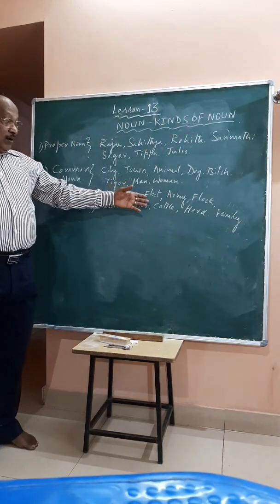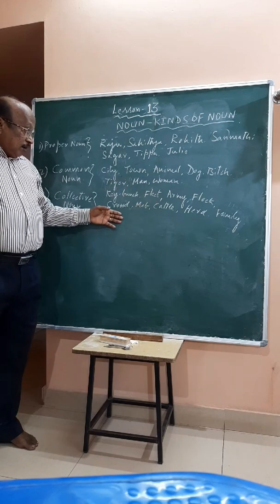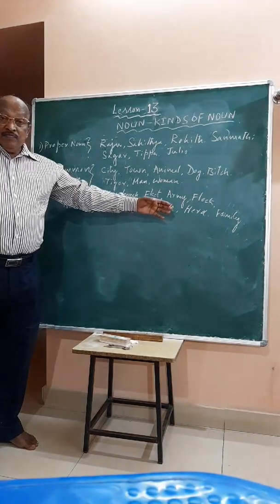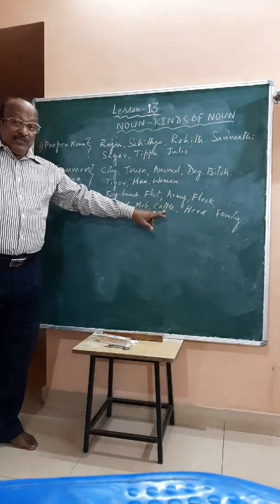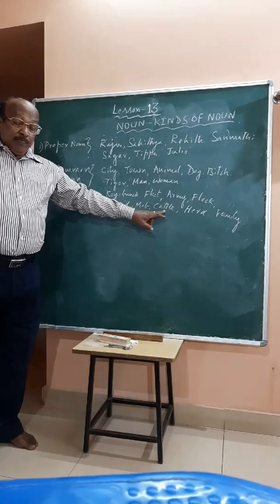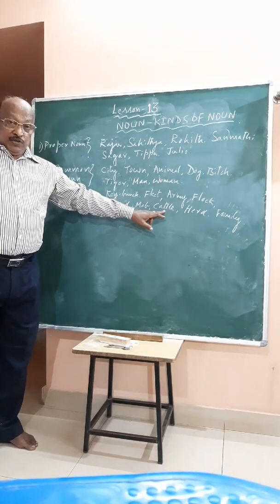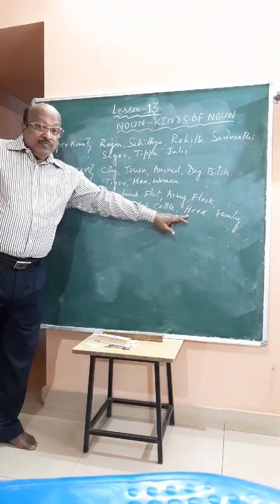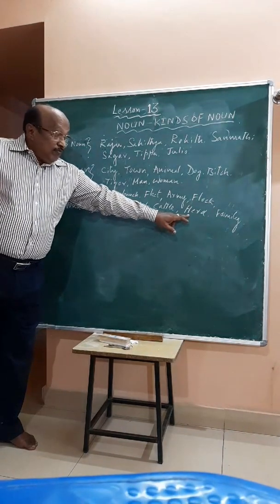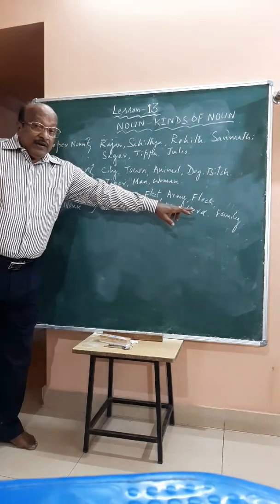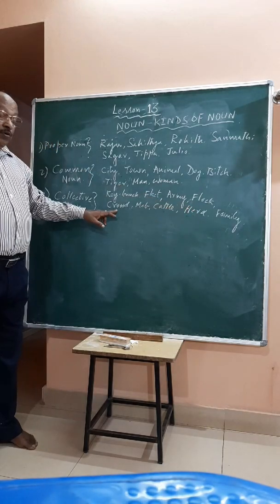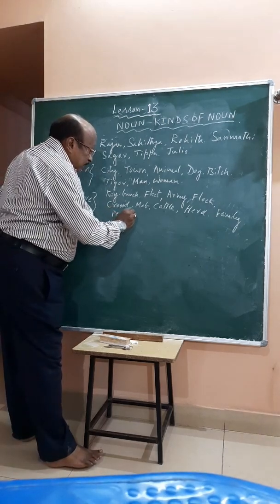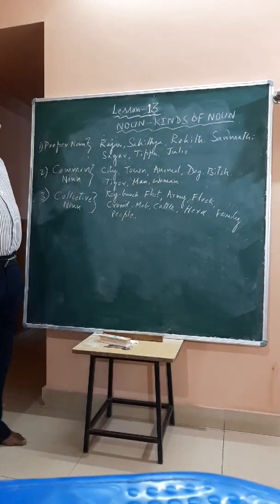Bunch, fleet, army, flock, crowd, mob, cattle, herd, family. All these are collective nouns. In cattle there are so many sheep. You have to say sheep, there is no plural. In herd, there are so many cows. Family: mother, father, children, grandparents. Crowd: there are so many persons, people, P-E-O-P-L-E, people. These are all collective nouns.